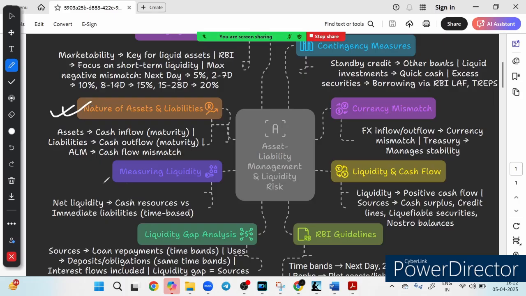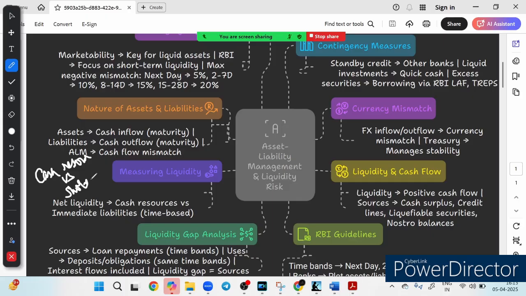Second thing we have is measuring liquidity. How do we measure the liquidity? Let's see. The key question: does the bank always have enough cash to cover its immediate liabilities? The answer is net liquidity. Net liquidity decides that, meaning the cash resources versus short-term obligations.